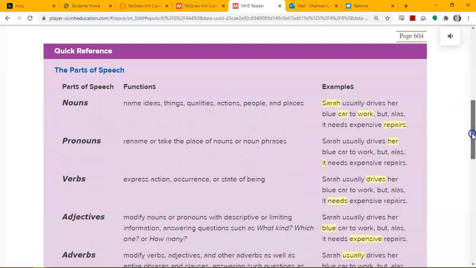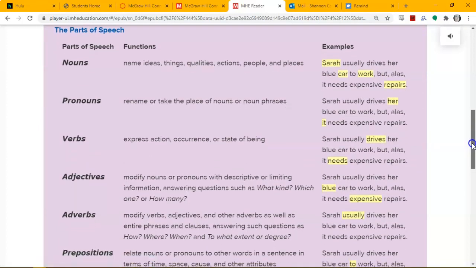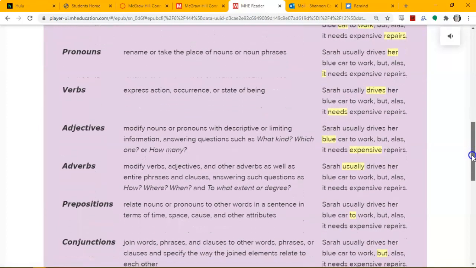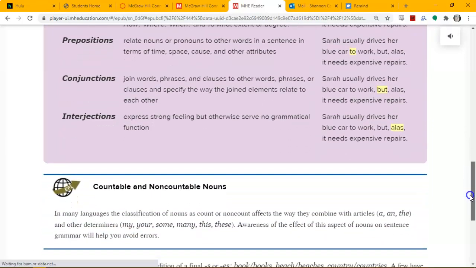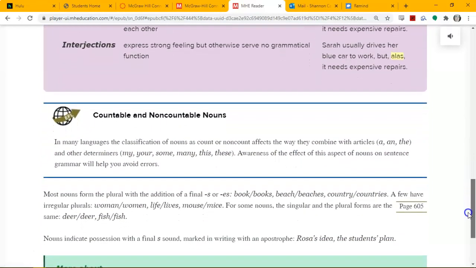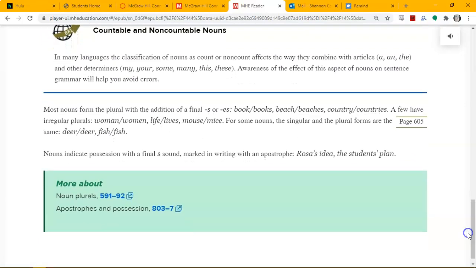These are reference guides. Here's another discussion about S and ES for making things singular and plural.